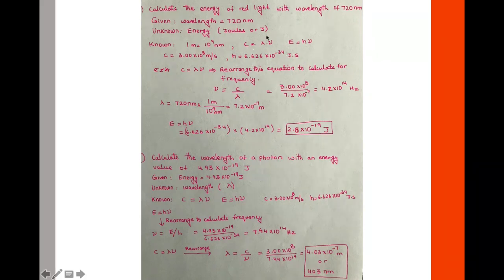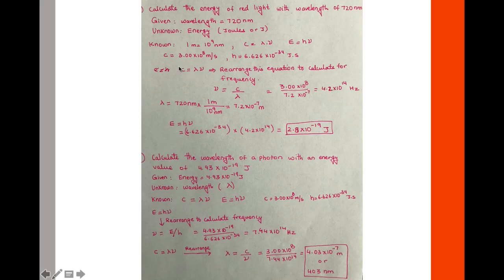We know that this is a wave equation. Speed of light is equal to wavelength times frequency. We also know the Planck equation. Energy is equal to Planck constant times frequency. These are the two constant values that you will always be provided with. You do not have to memorize these values. C is equal to 3.00 times 10 to the power of 8 meters per second, and H is equal to 6.626 times 10 to the power of negative 34 joules second.